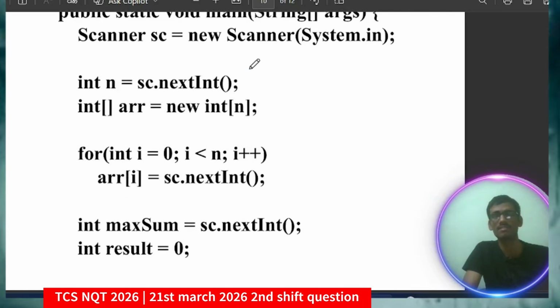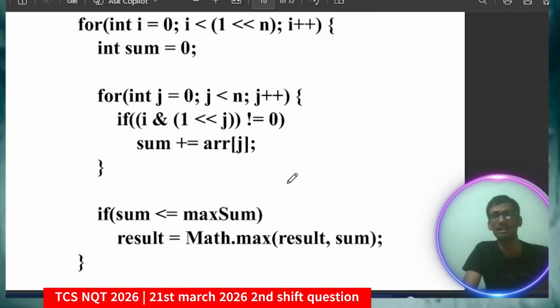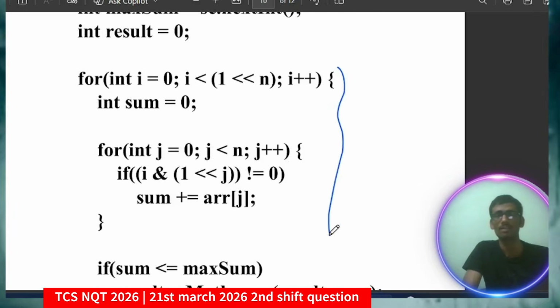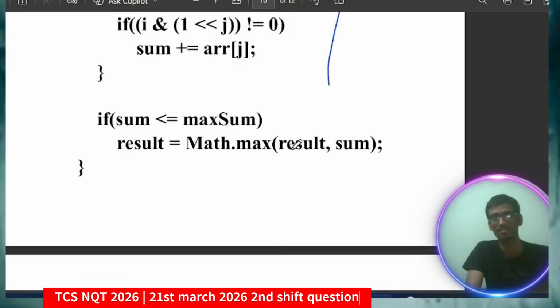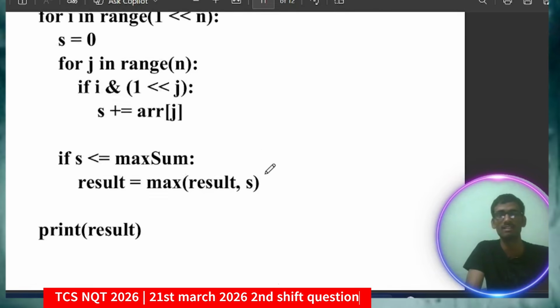Coming to the Java solution, same thing. In Java, taking the input of the array elements and applying the same logic here. Okay, remember you can use the subarray concept too here. You simply run two loops and take all the possible subarrays and you can do that. So any logic you can apply. So here I am using the logic of the right shift operator. You can use anything, and this is our Python solution.